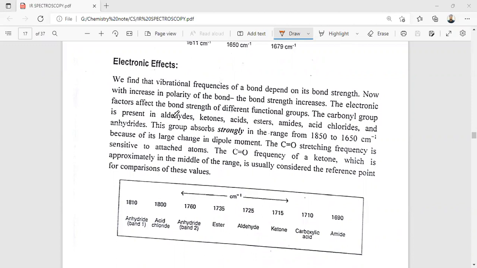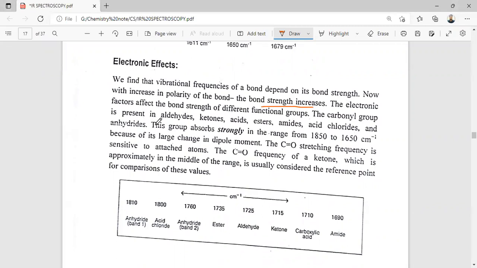So in this lecture, I will discuss the electronic effects on the IR stretching frequency of the different functional groups in organic molecules. We find that the vibrational frequency of a bond depends on its bond strength. Now, with the increase in the polarity of the bond, the bond strength increases. The electronic factors affect the bond strength of different functional groups.